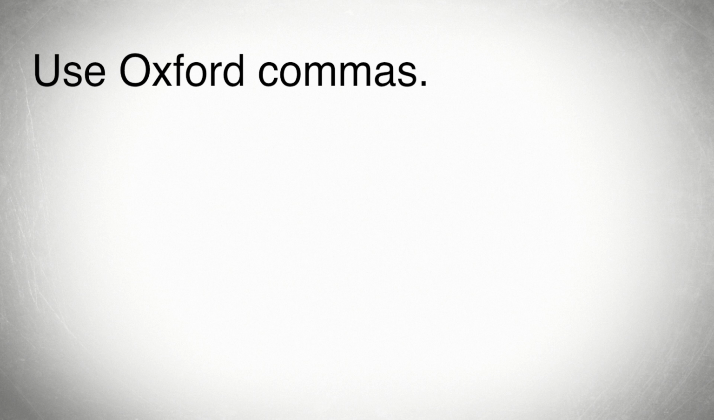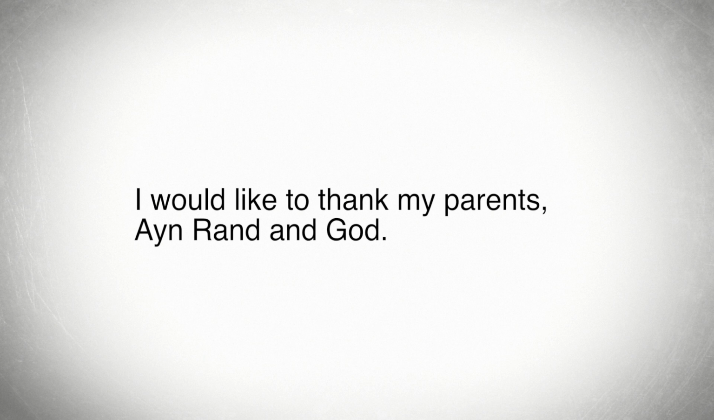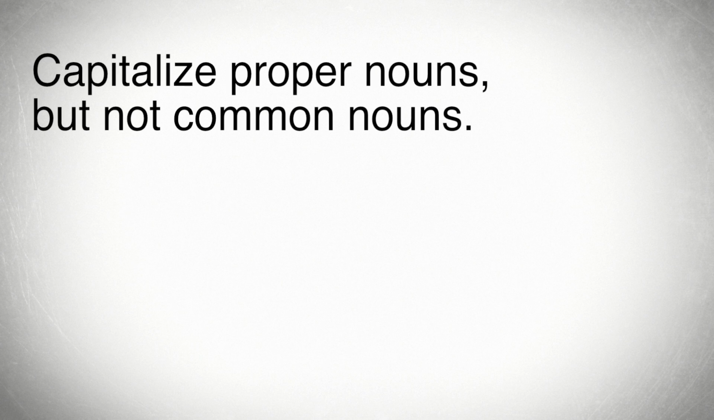When using commas to separate elements in lists, always use the final Oxford comma, as it's called, before the word and the last item in the list. This avoids ambiguity. Without an Oxford comma in the list, my parents, Ayn Rand, and God, the reader might not know if this is a list or if the writer is saying that their parents' names are Ayn Rand and God.